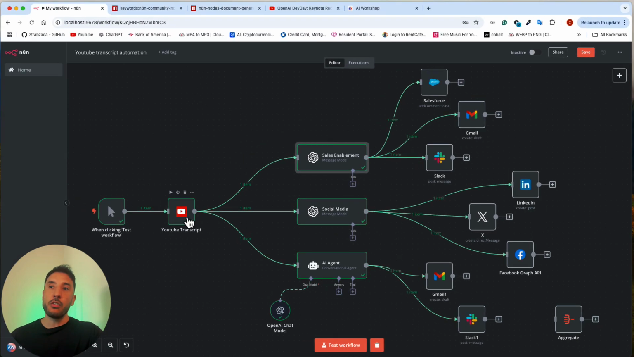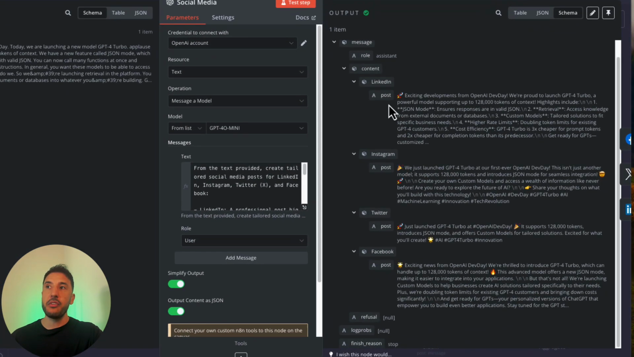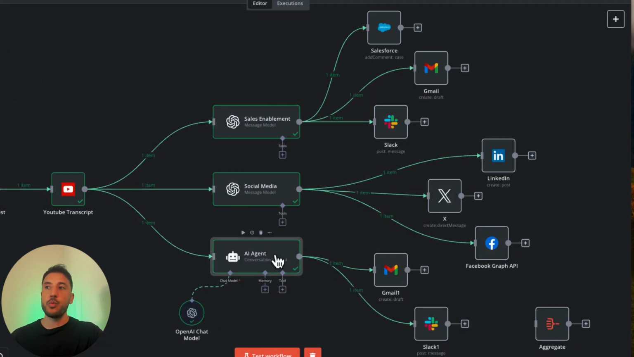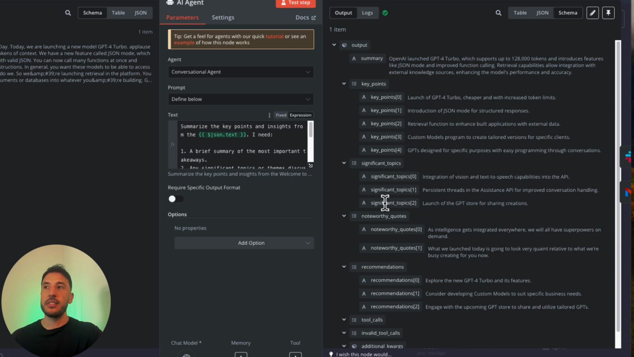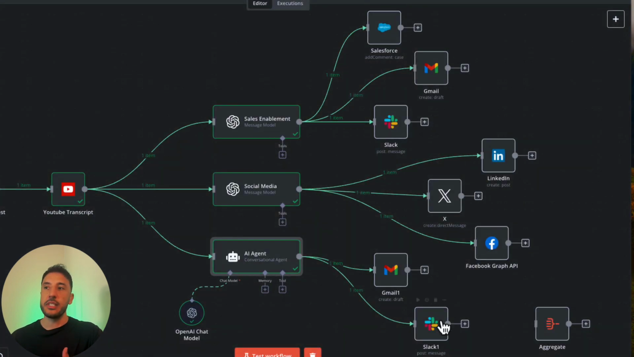We can also take the same video transcript and repurpose it into social media for different platforms like LinkedIn, Instagram, Twitter, and Facebook, and individually post them. And with the third AI agent, we'll take the video transcript, summarize it, and send it in a nicely written email to our internal teams, and also utilize our Slack node to send that summary to the proper teams and channels. This is going to be a very useful tutorial, because you'll be able to utilize this workflow and convert it into several use cases.